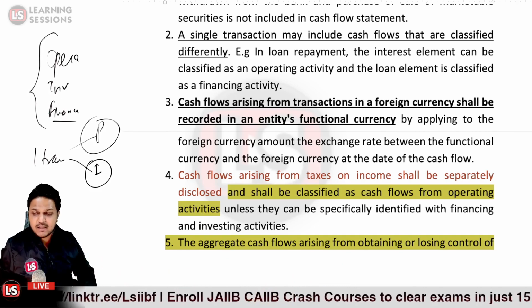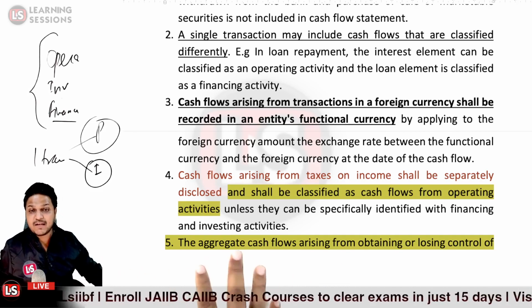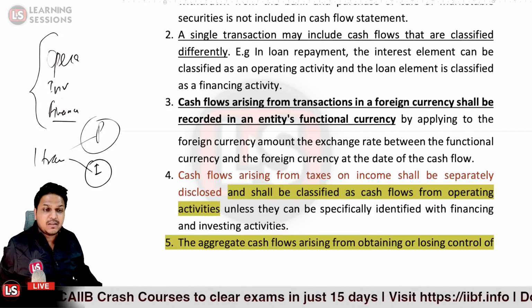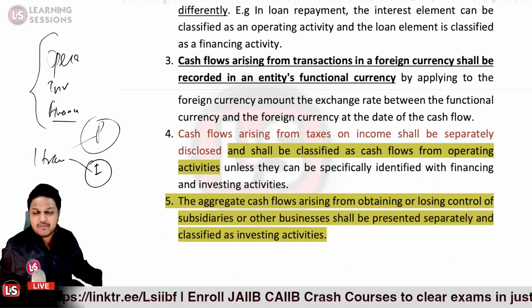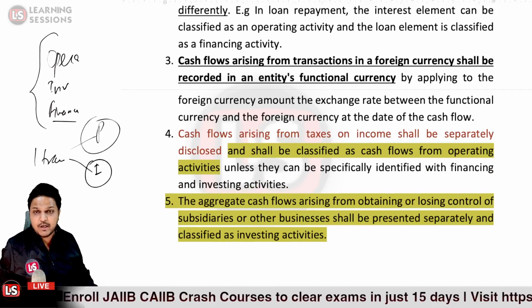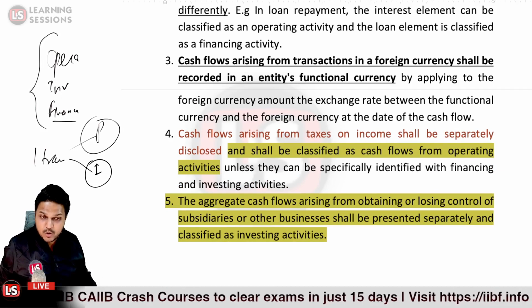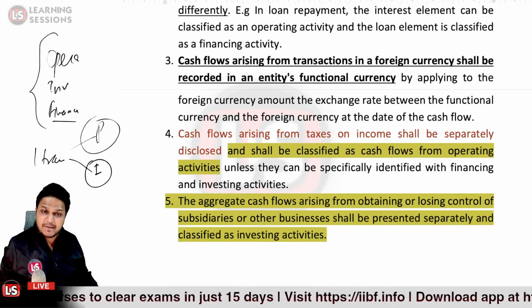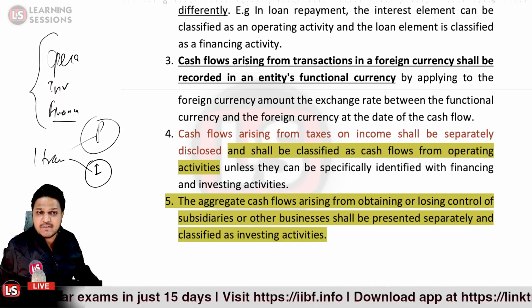So tax income will go under which head? It will go under operating activity. Then the next point, related to that: when you have acquired a subsidiary, or have obtained control of some business, or have lost control of a business or subsidiary, that must be specifically presented separately and must be classified as an investing activity.